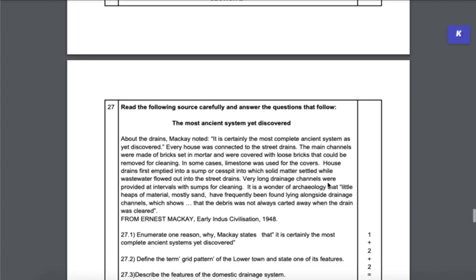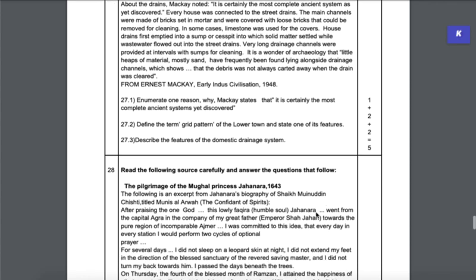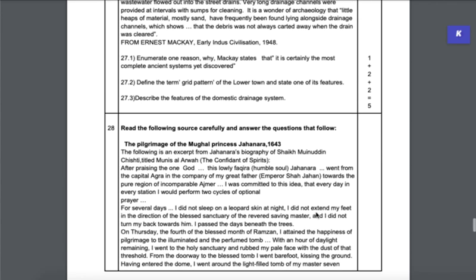Section E is straightforward source-based questions, which you are so used to doing, so don't worry about this at all. You're going to be quoted these passages like earlier, and you will get 3 questions, all of which are compulsory, so don't leave out any questions here, for 5 marks. And remember, see how they are numbering the question numbers here.